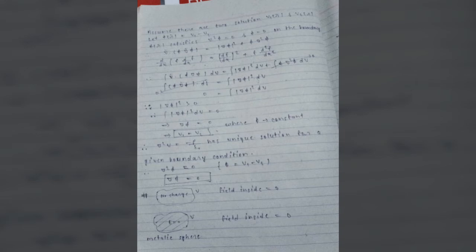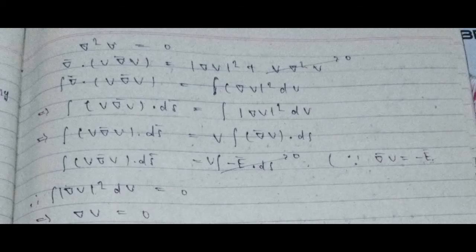This is pretty much like the metallic sphere we considered earlier, but now let me take a metal of any shape, and I give it some potential, so that this entire surface becomes an equipotential, because in metals there cannot be any difference between two parts, otherwise charges will flow from one side to the other, and the field inside a metal is 0. So this is very similar: if I create an equipotential closed volume whose surface is all at the same potential, then the field inside will be 0. Let us give that proof using the divergence theorem.